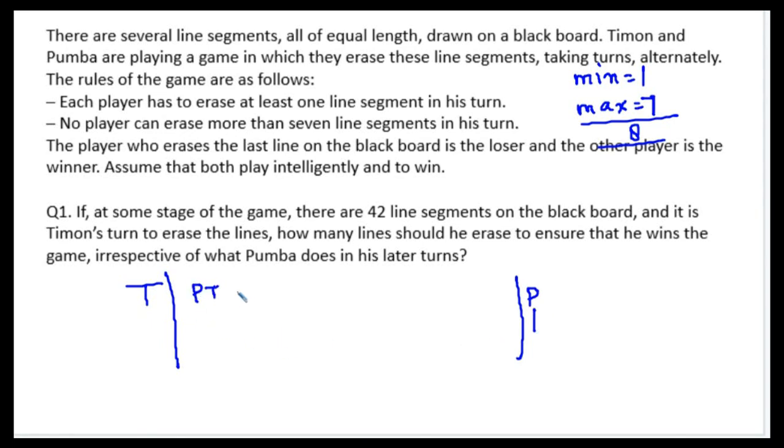This P, T, P, T, P, T, you have P, T till here. The sum of all these lines is going to be 8 into k. Let Timon remove x lines. So I can say that 8k plus 1 plus x should be equal to 42. So this becomes 40, this is 1. So x turns out to be 1.